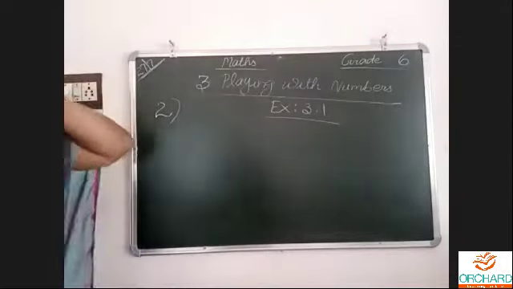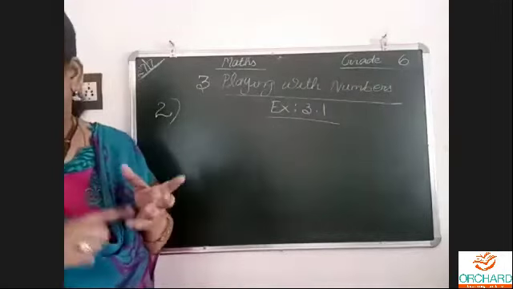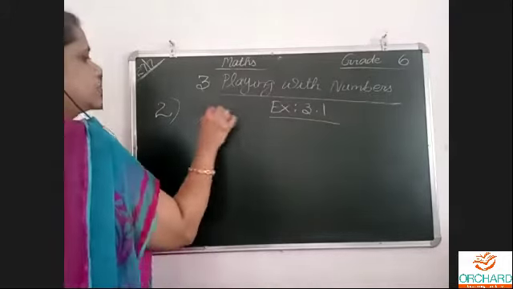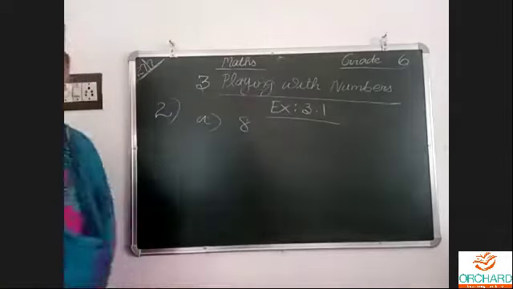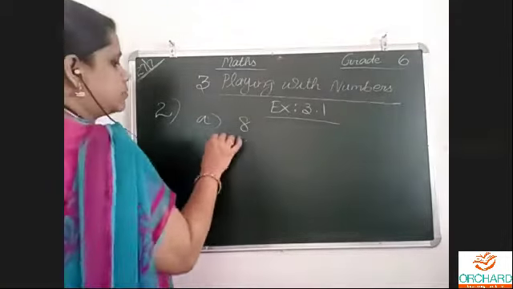Question number 2. List the first 5 multiples of the following numbers: A, B, C, D, E, F, G, H. As usual, 4 sums I'll do, 4 sums you'll do. First 5 multiples. Multiples means what?